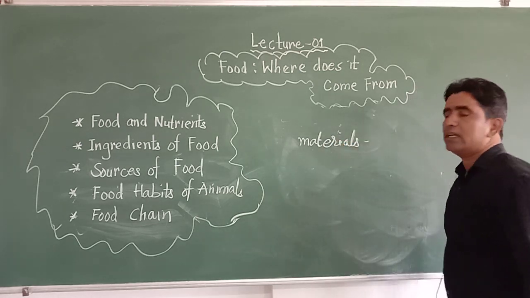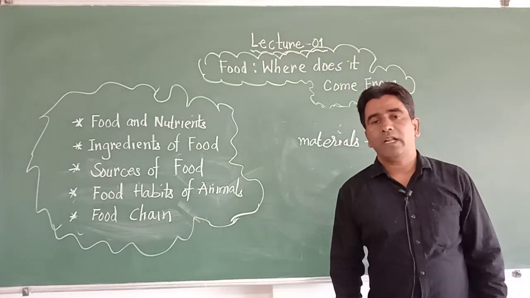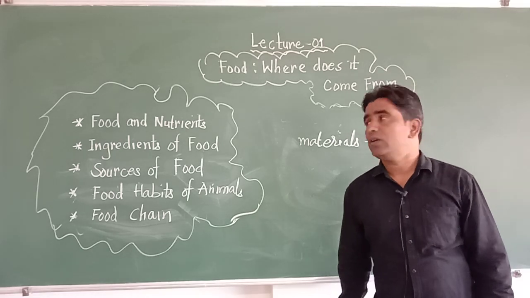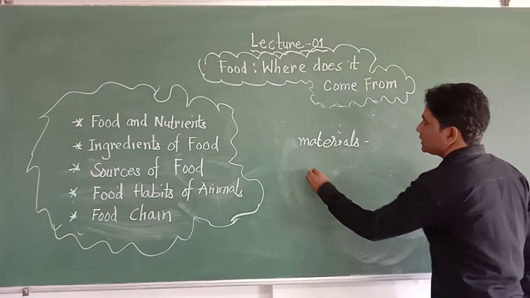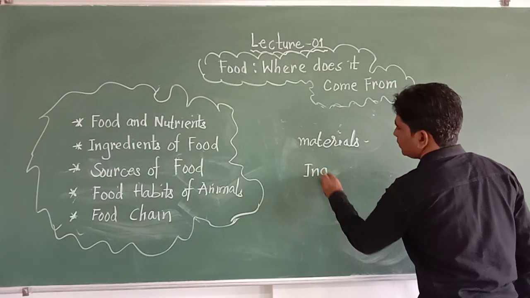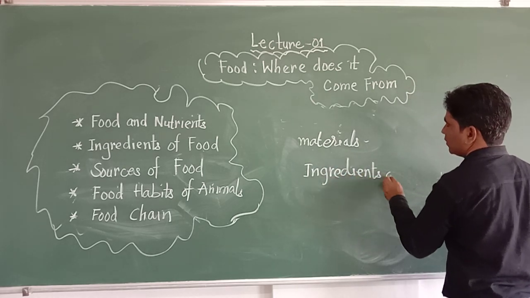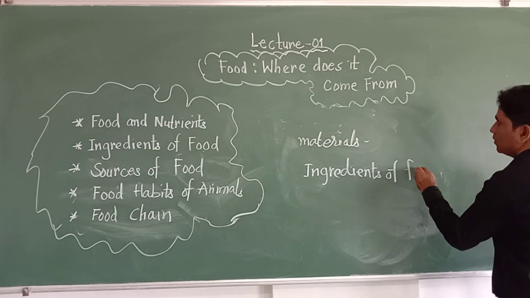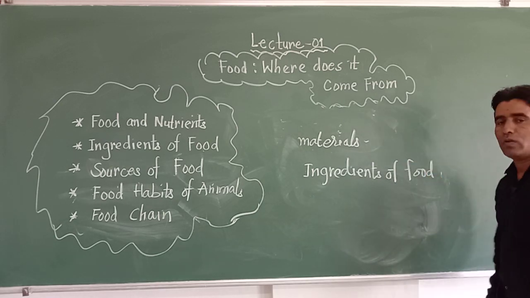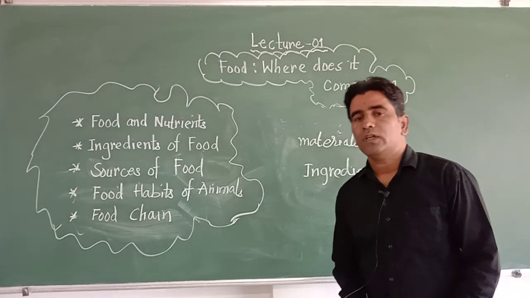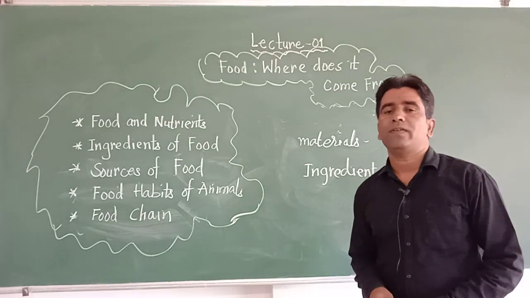The food which we eat is made from different materials, and those materials are called ingredients of food.